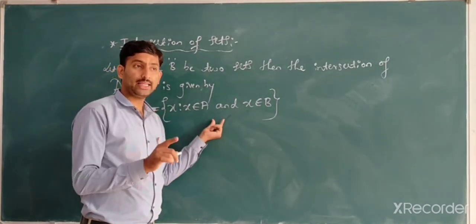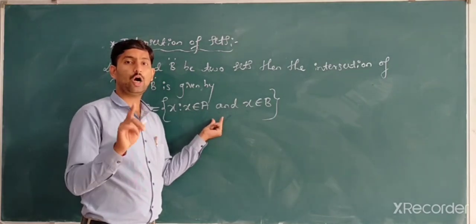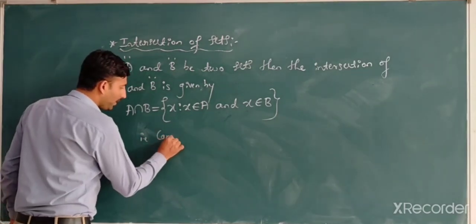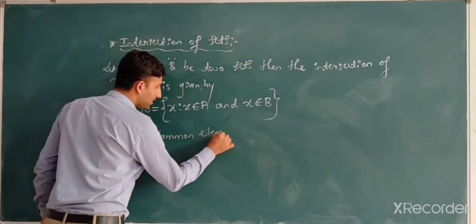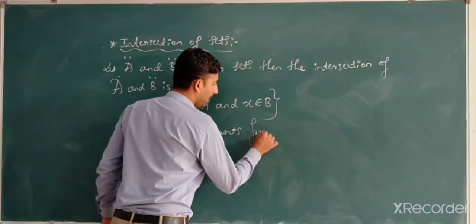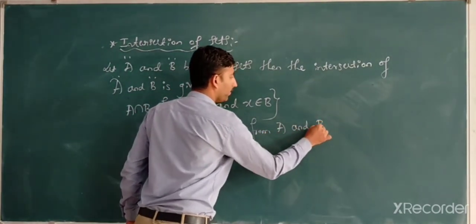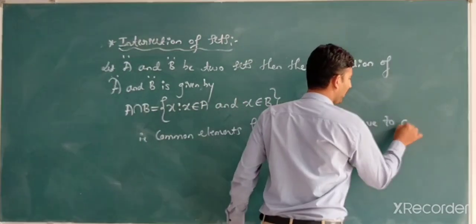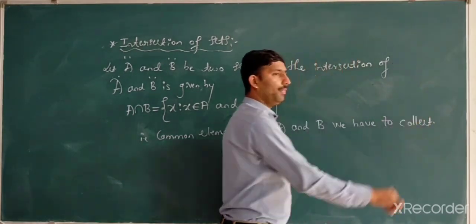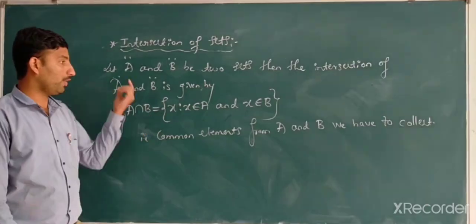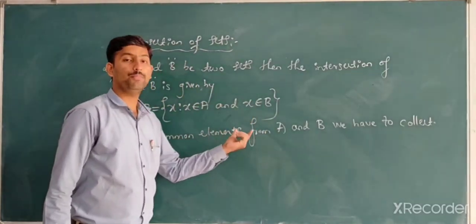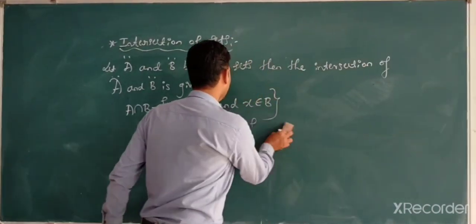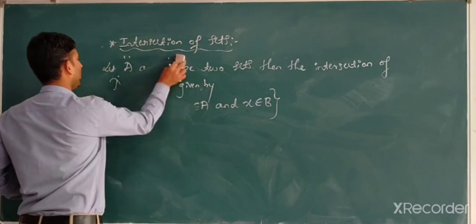It means we have to collect the common elements between A and B. Common elements from A and B, we have to collect. Okay? You have to collect the common elements from A and B. That is one of the important results or important operations that come under the intersection of two sets.